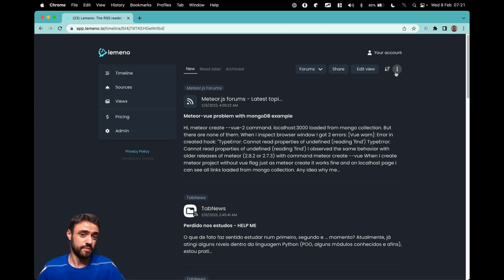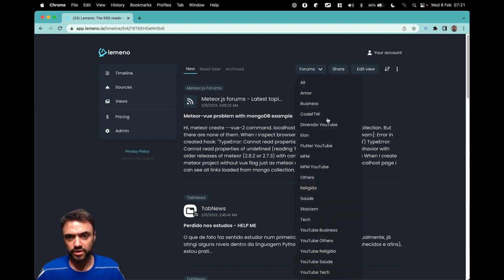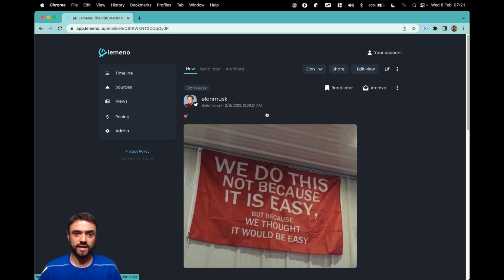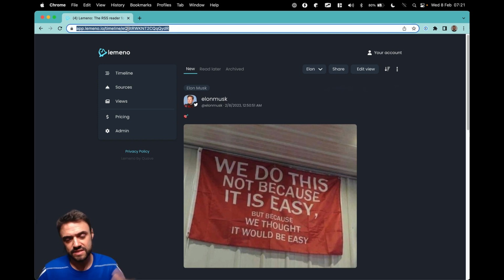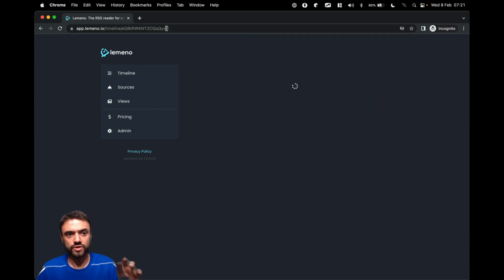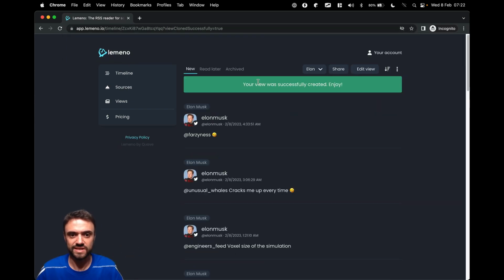But now, talking about the creator is a different aspect. I'm showing you here as an individual, someone that wants to read. As a creator, our plan is now to have a view. So you can have a view for a specific person, for example, Elon Musk. And when you share this link, that already works, okay? When you share this link, I'm going to get everything that is inside this link, and I'm going to clone it to this account.